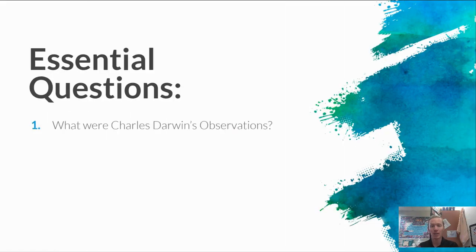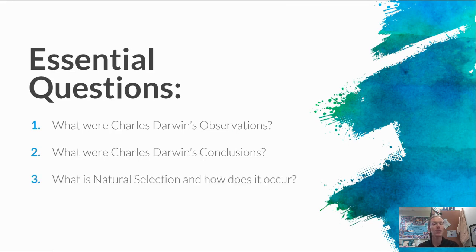The essential questions we're looking at today are: one, what were Charles Darwin's observations? Two, what were Charles Darwin's conclusions? And three, what is natural selection and how does it actually occur?